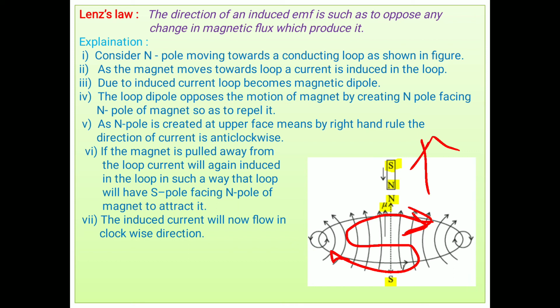Look, an interesting fact: this induced current does not want to move the magnet towards it or move the magnet away from it. In short, what happened then? This loop does not want to produce an EMF or current in it. That's why it opposes the motion of the magnet. This induced current will now flow in a clockwise direction.